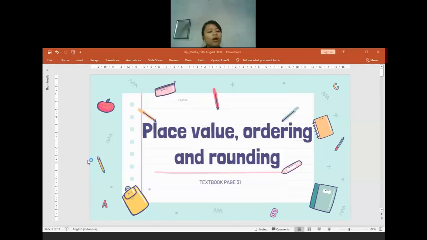Why do we have to learn this, teacher? If you ask me, why do we have to learn place value, ordering, and also rounding off? Later, place value and ordering will help you to do the rounding off. Why is rounding off important?